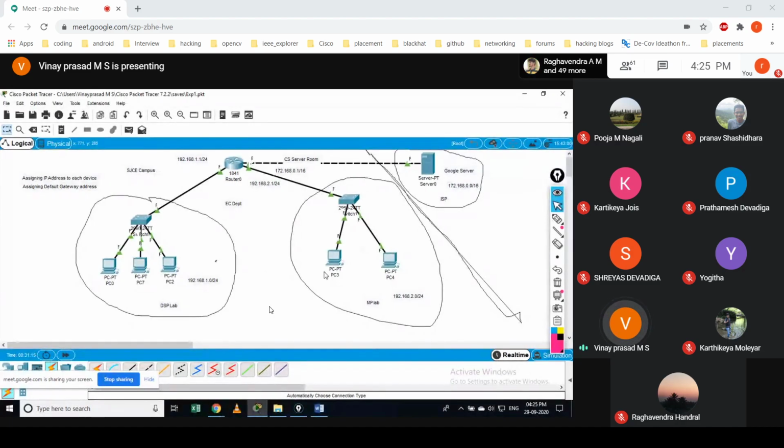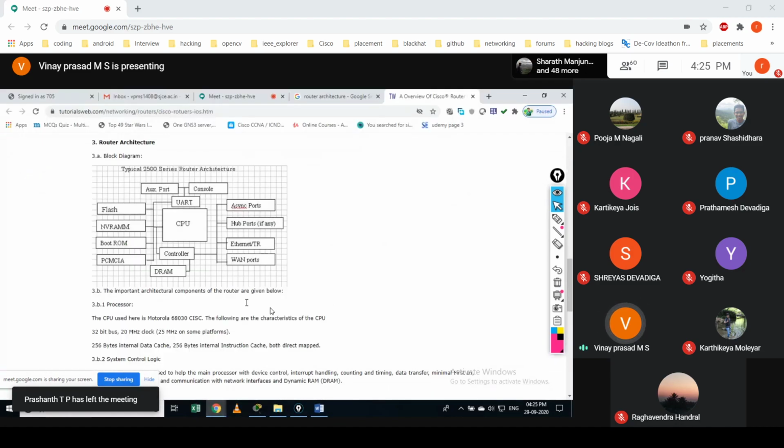In real time it may not be the same, but whatever steps we follow on this simulator, the same thing you should follow in real time: how you upgrade the device software, how you make this device load the operating system from the TFTP server, and so forth. That's the one point I would like to mention. I think you understood this part.